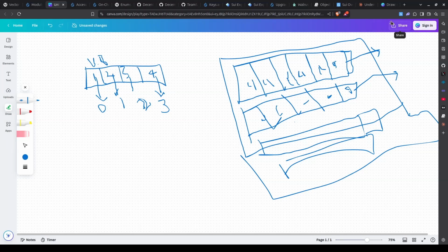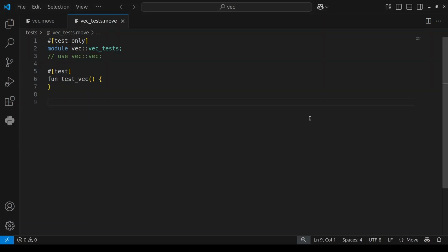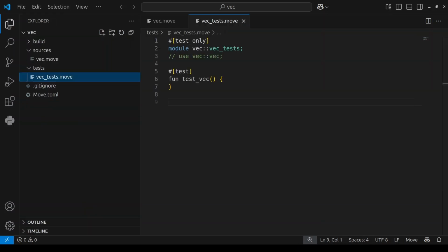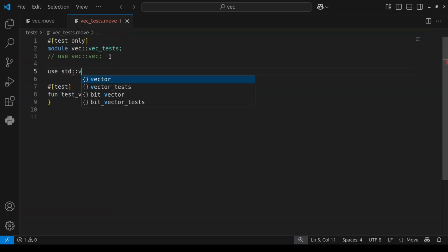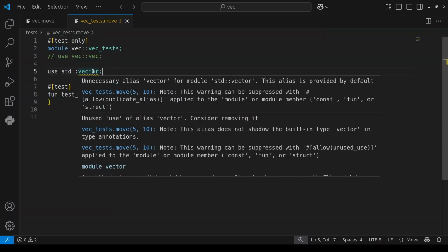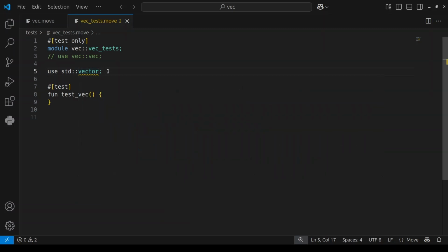So let's go and start writing code. Heading over to VS Code, you can just create a new Move package using sui move new, then your package name. I called mine vec. I'm going to be writing code in the tests. To use vector, we use the keyword vector, which is gotten from the standard library. If you do use std, then vector, you'll see it says unnecessary alias vector. So it's already provided by default, and we don't need to import that again.